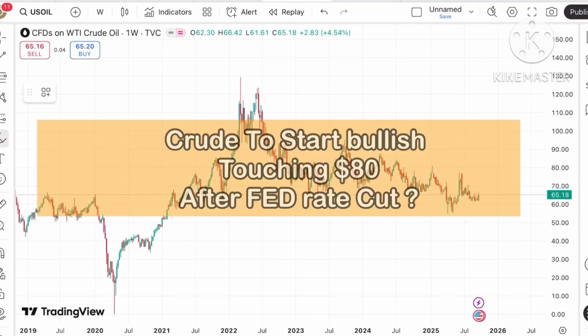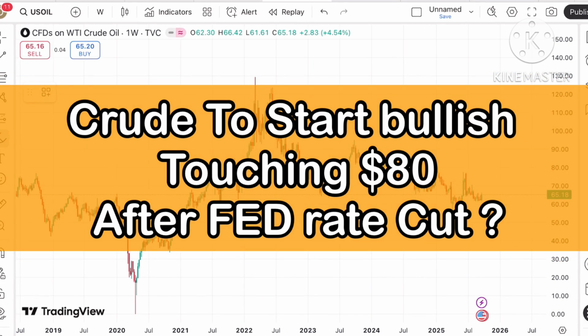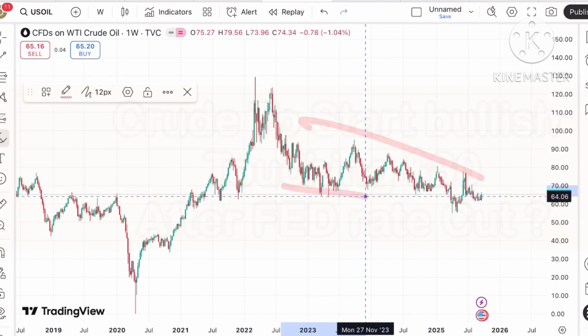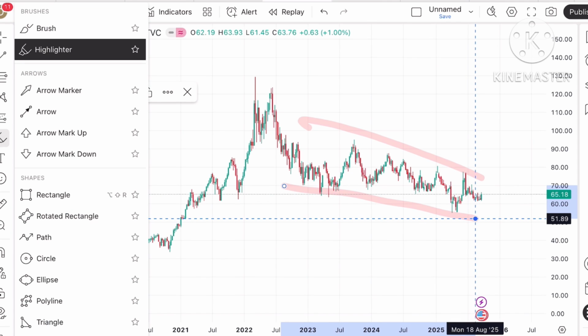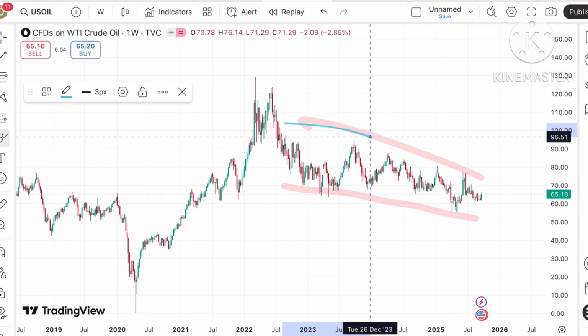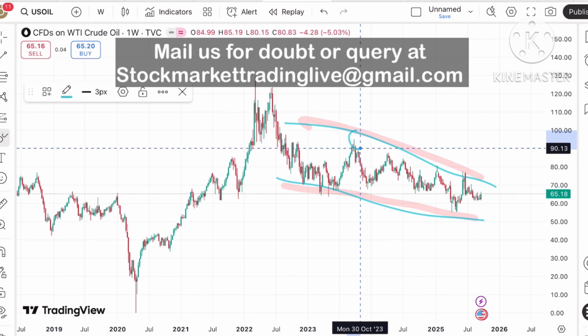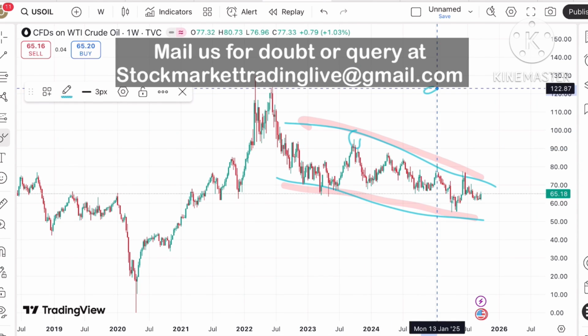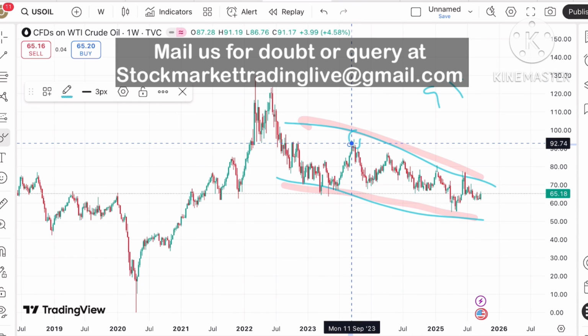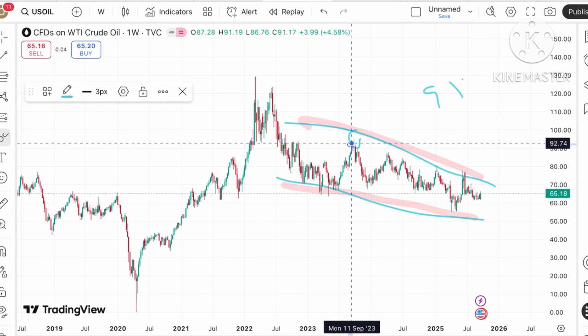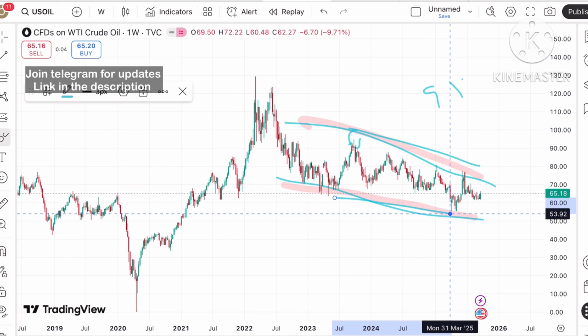So today in this video I'll explain how the price of crude has moved in the last week and how the price of crude can move in the next week. As you can see, looking at this particular chart, there is a continuous downfall in the price of crude, and a high of around 95 we have seen in the month of September of 23. And the price is still continuously down.